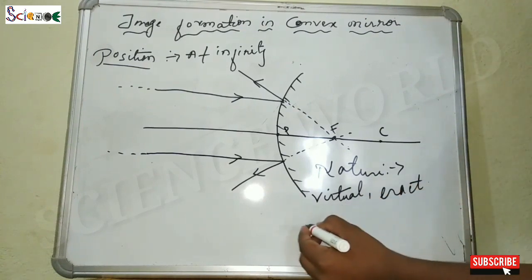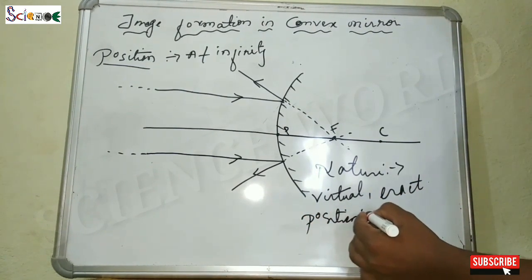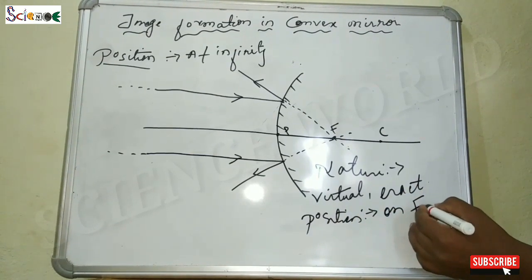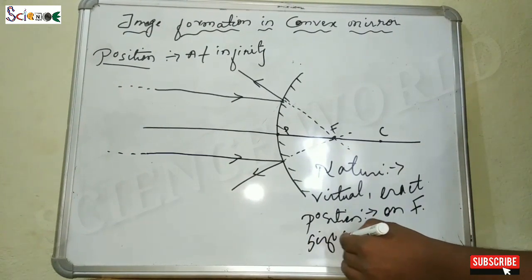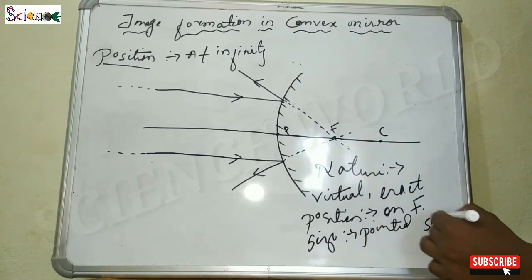Now let's see the position of the image. What is the position of the image? That is on the focus, that is F. What is the size? We can see it is totally pointed size.